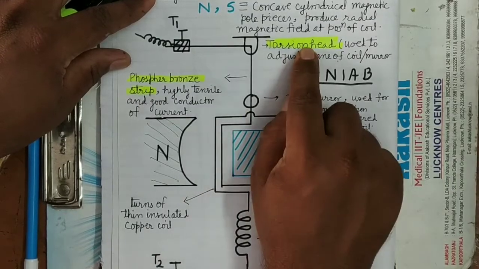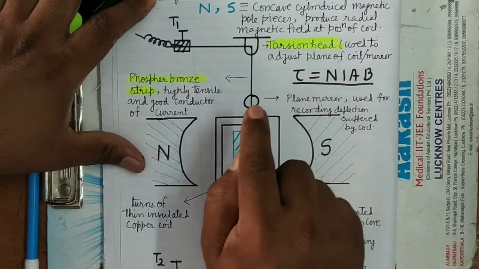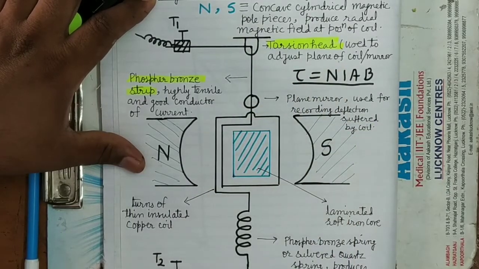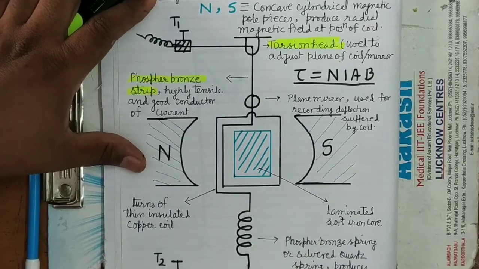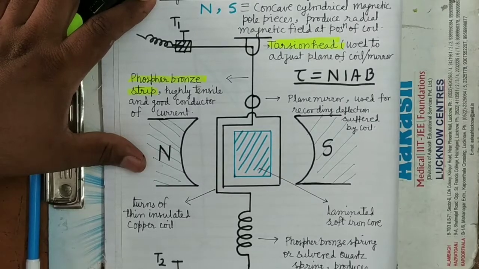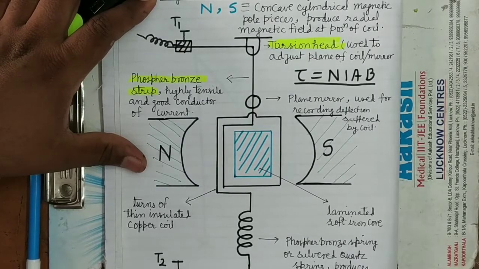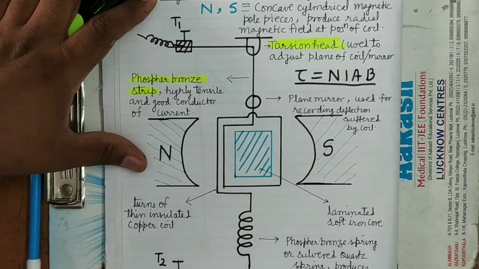There is one more use of the torsion head. It is used for adjusting the plane of the coil and the plane of the mirror. Both should be in the same plane. In the beginning, the plane of the coil and the plane of the mirror should both be the same. It is clear.